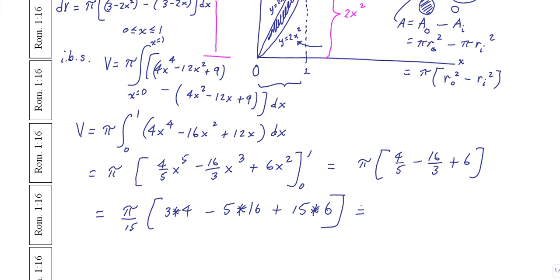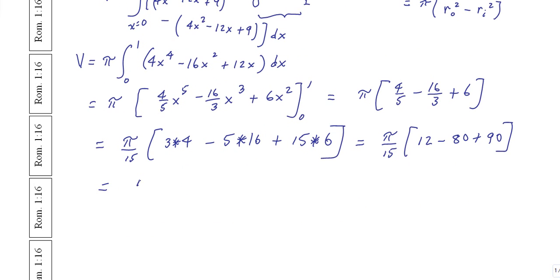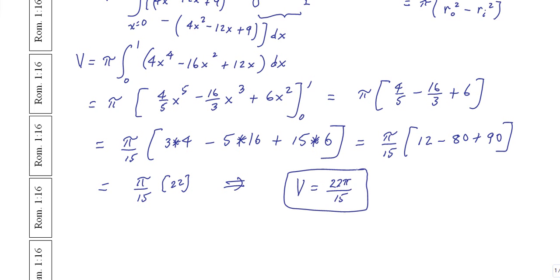Alright, and if I'm not mistaken, 3 times 4 is a 12, minus 5 times 16 is an 80, plus 15 times 6 is a 90. Alright, and let's see, that's pi over 15. 90 minus 80 is 10. 10 plus 12 is 22. And so we see that the volume is 22 pi over 15 cubic dimensions.